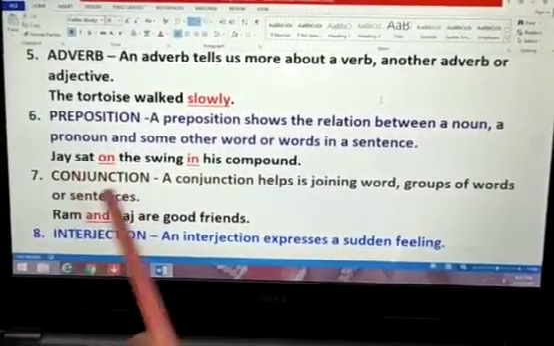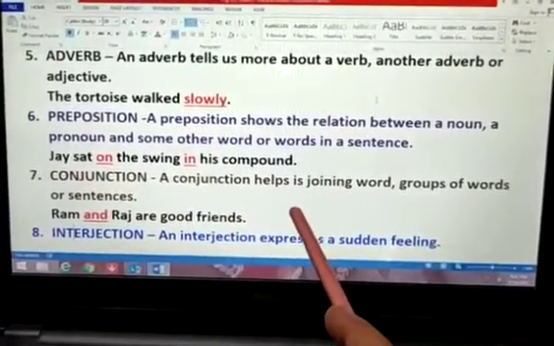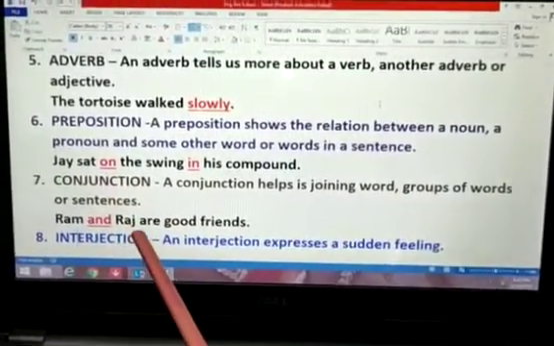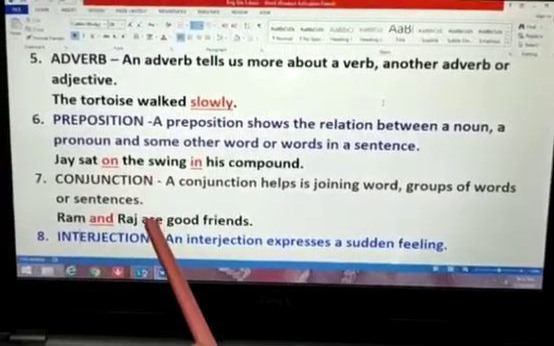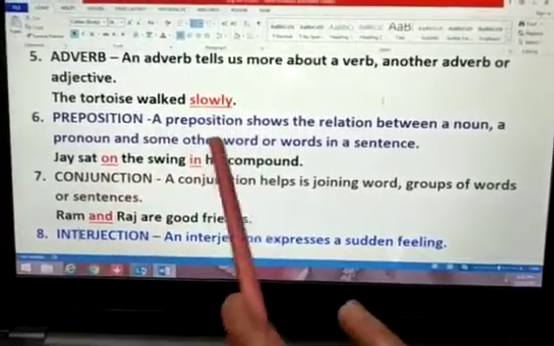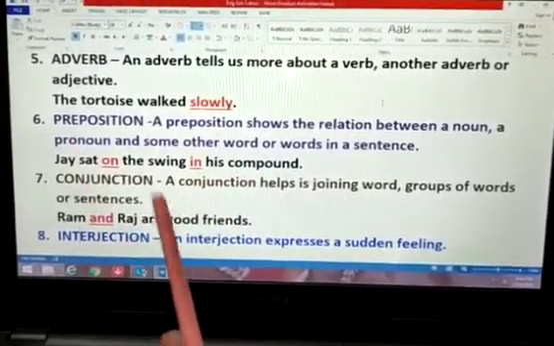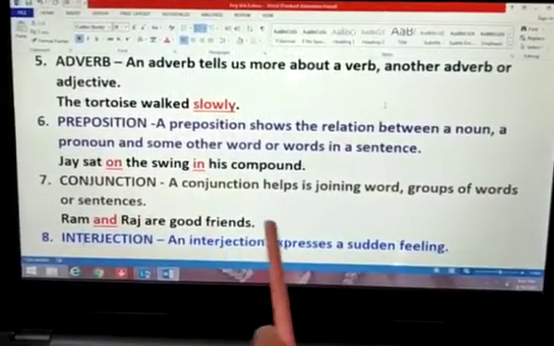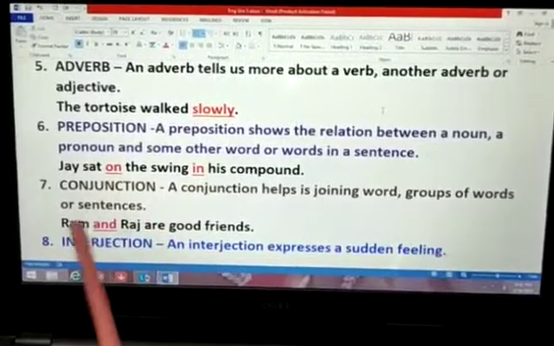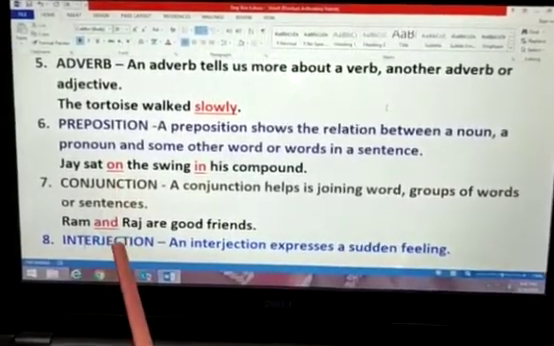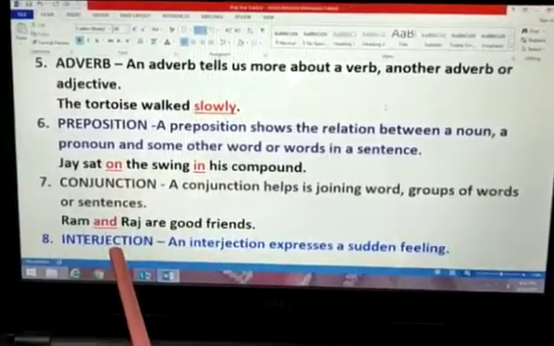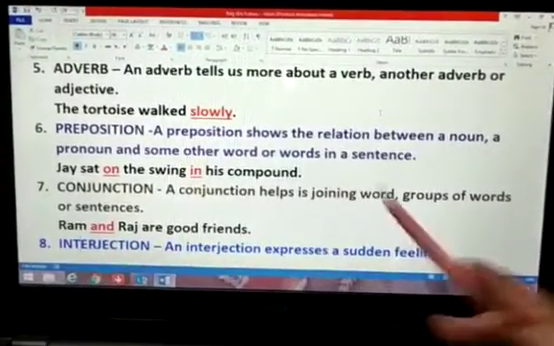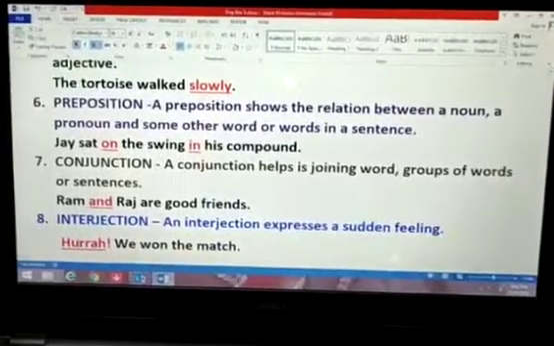Seventh is conjunction. A conjunction helps in joining words, groups of words or sentences. We say that joining words are called conjunctions. Whenever 2 words or sentences are joined by one, it is called conjunction. Ram and Raj are good friends. Here Ram and Raj are connected with and. So and is a conjunction. More conjunctions are because, or, but. These all are conjunctions.